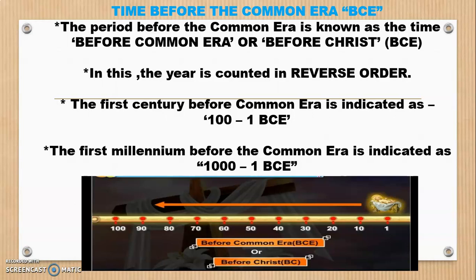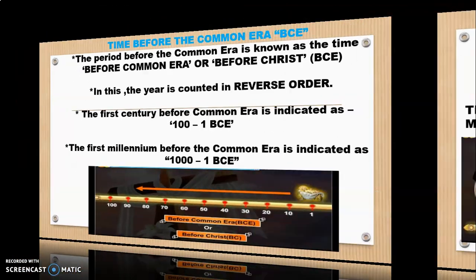As you can see on the number line given in the picture, from 100 to 1 becomes BCE. BCE means before the birth of Jesus Christ. BCE is before Common Era, before the birth of Jesus Christ. Similarly, 1 millennium will be from 1000 to 1 BCE. That is the millennium year. I hope you all are clear till here.